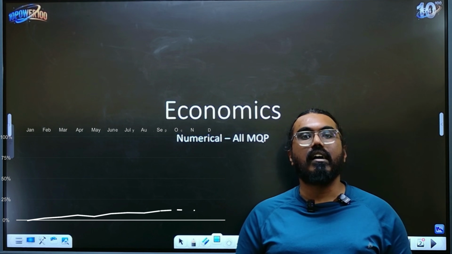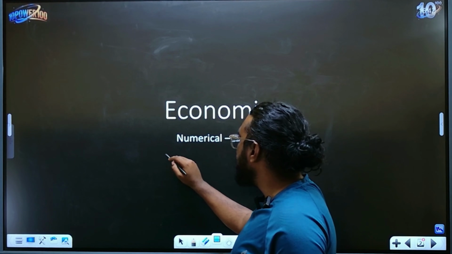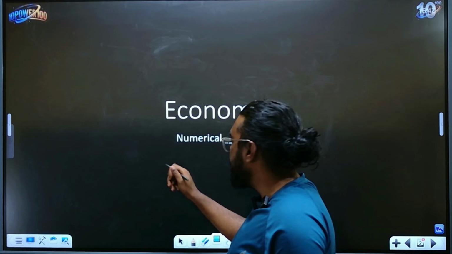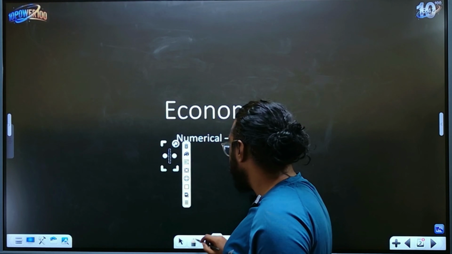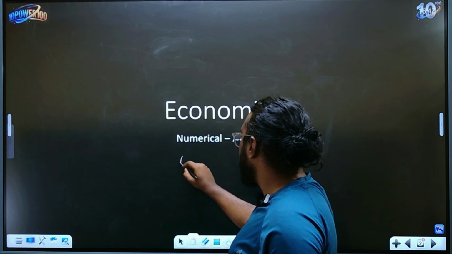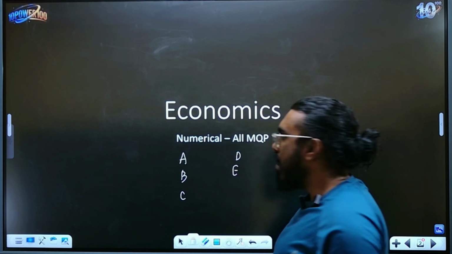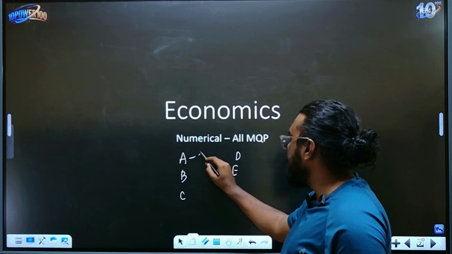So let's get started. If you observe the model question papers, you have questions from different sections, right? Students, you have questions from part A, part B, part C, part D and part E. Part A questions are your MCQs or 1 mark questions.